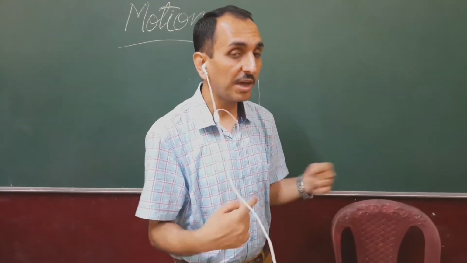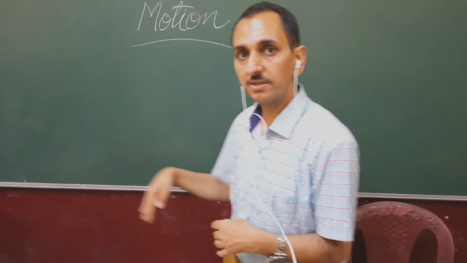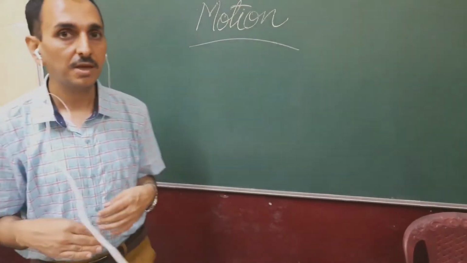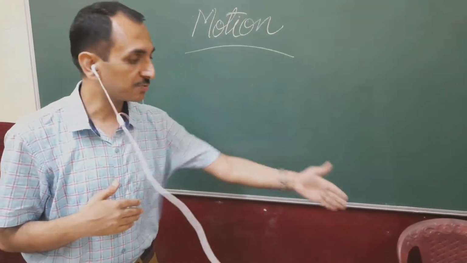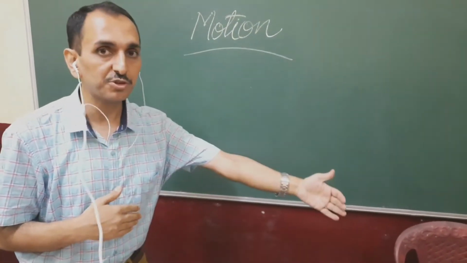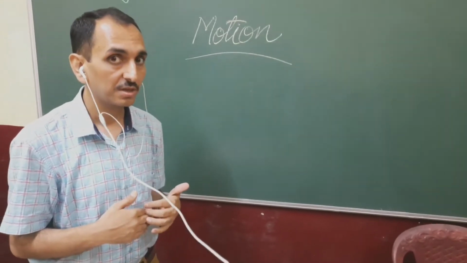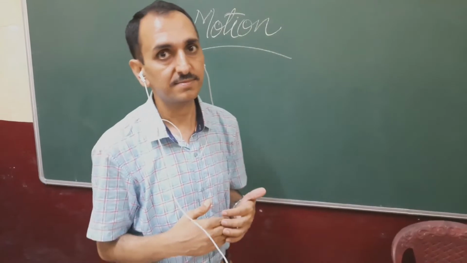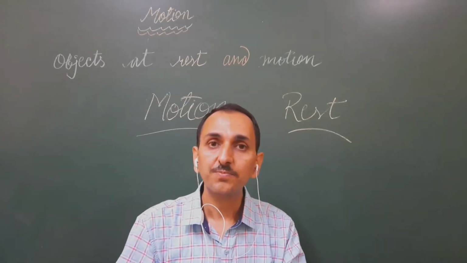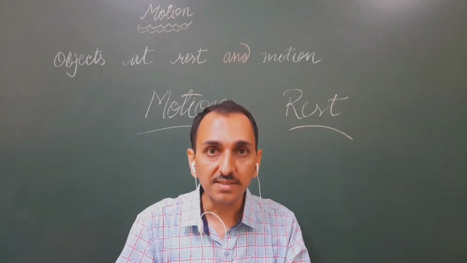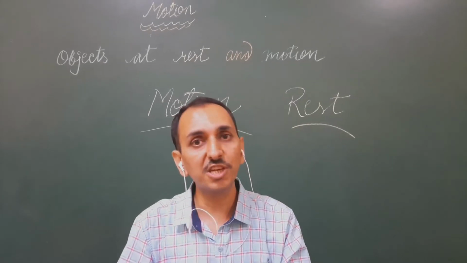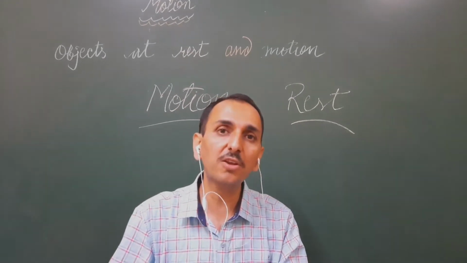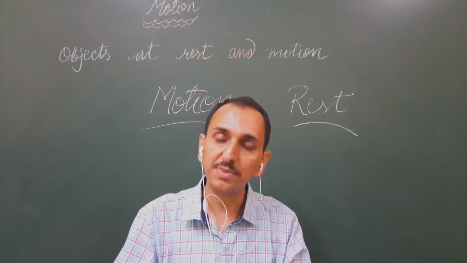But if I move from here to there, my position changes from position A to position B. This is an example of motion. So, a body is said to be at rest if it doesn't change its position with respect to its surroundings with the passage of time.